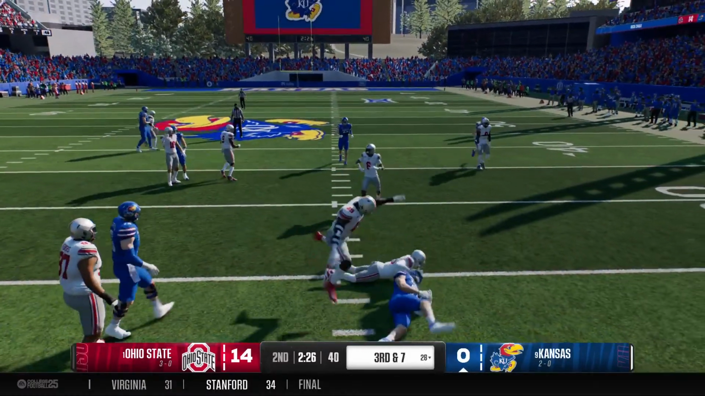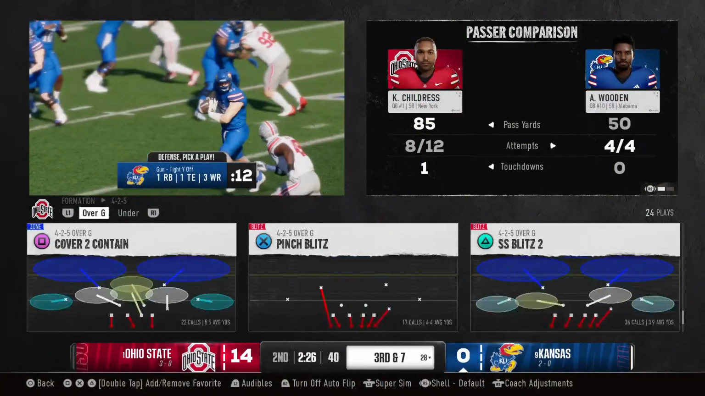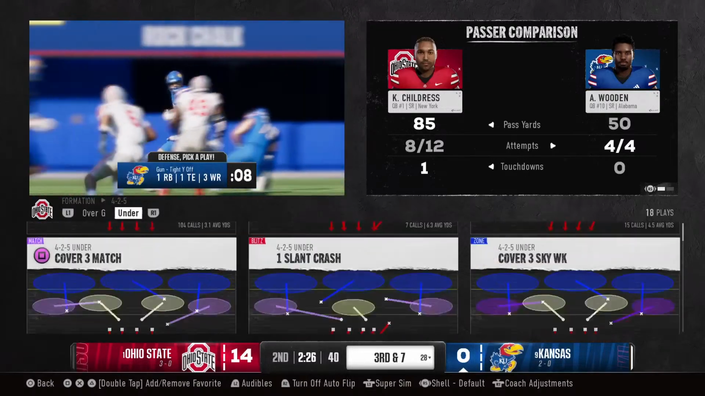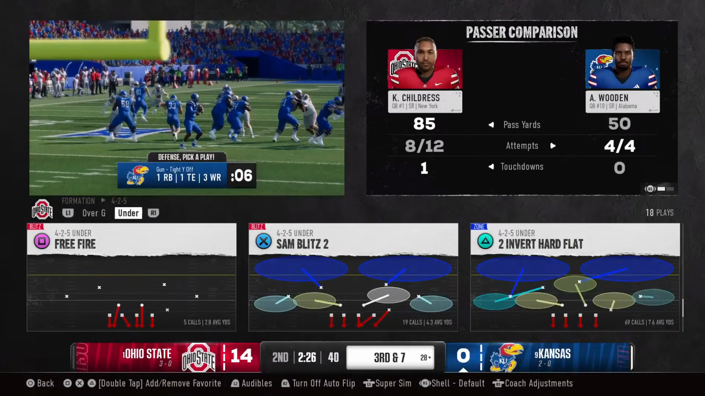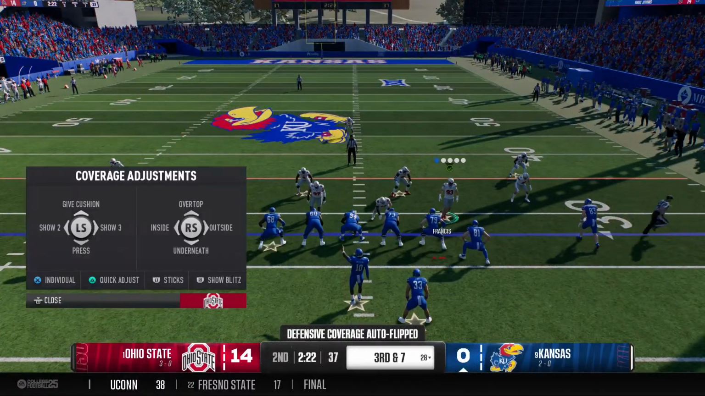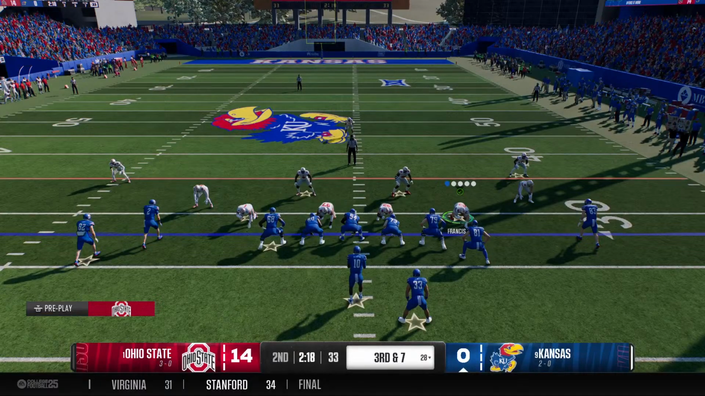Quick throw complete to the tight end. A big hit by the linebacker. Physical tackle there, big versus big. Boy, that's pretty good coverage here by this defense. Not much of a window to throw this ball into, but the quarterback's accuracy and the size of the tight end picks up a nice gain.